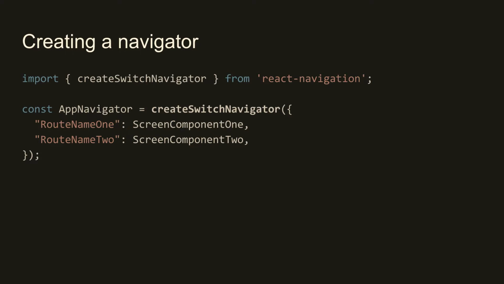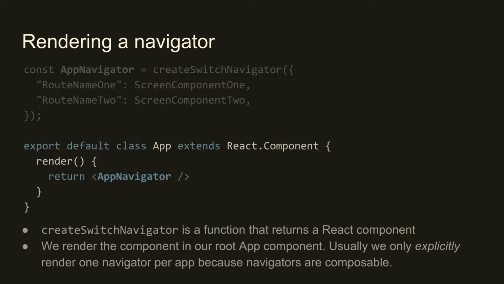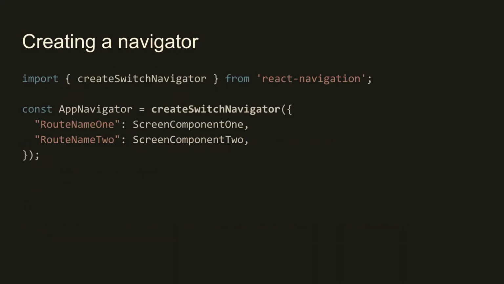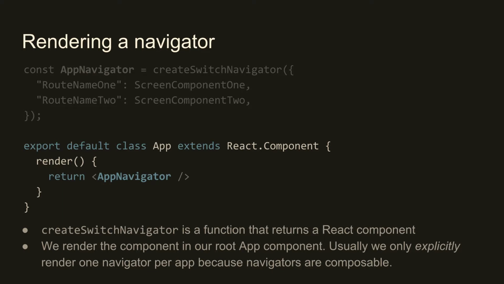The way that looks is we say import createSwitchNavigator, and then createSwitchNavigator is a higher order function, or rather higher order component, that returns a component which is the one that we will render inside of our app. And the parameters to this function are a map with a route name, which is a string, and the screen component. So we're essentially mapping some string to a component and saying it belongs to this navigator.